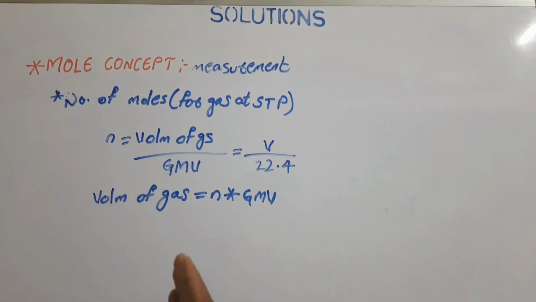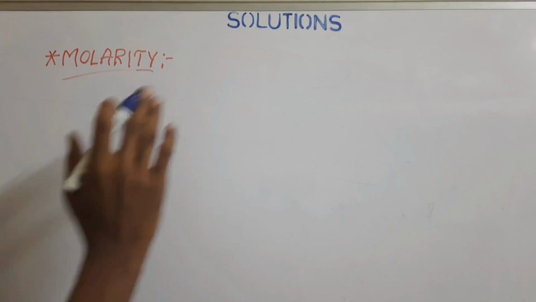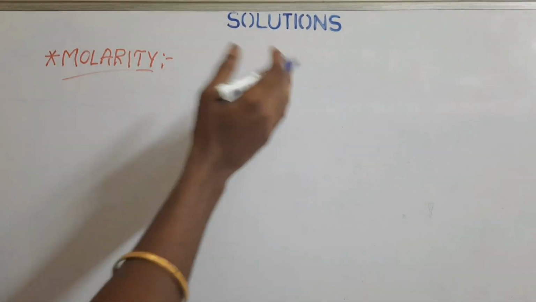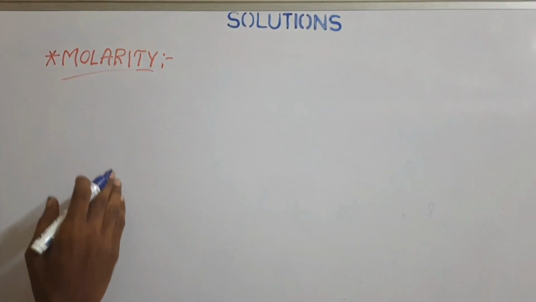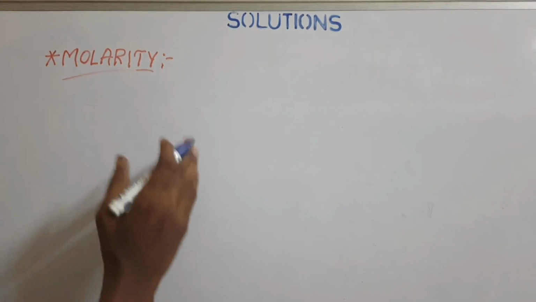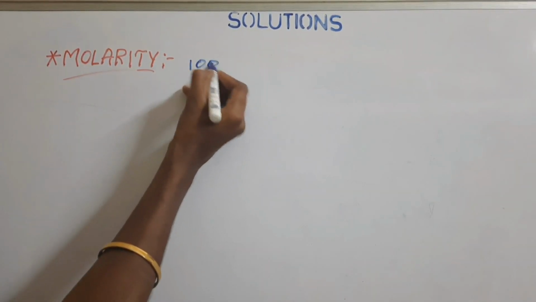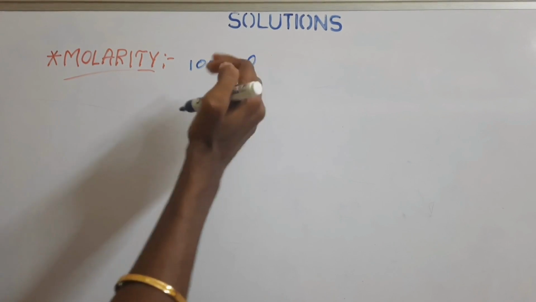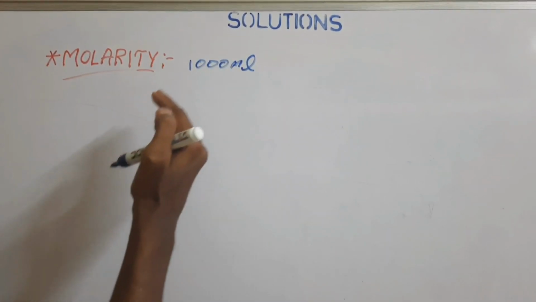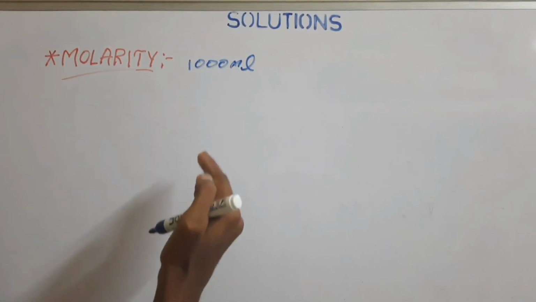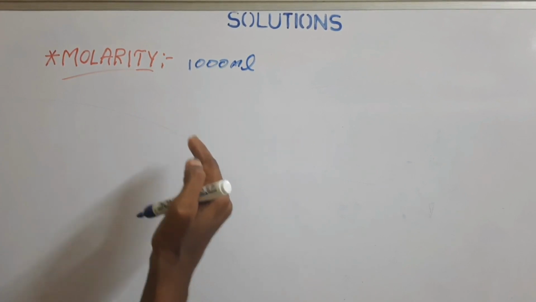Let us look at one more important concept from the chapter on solutions, which is molarity. Molarity is the number of moles of solute present in 1 liter of solution, that is 1000 ml, at a given temperature.